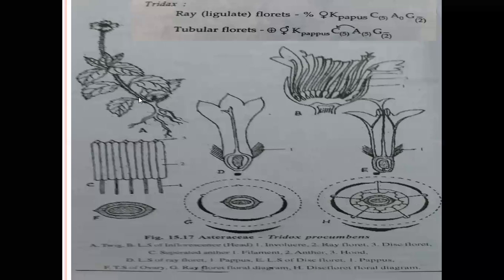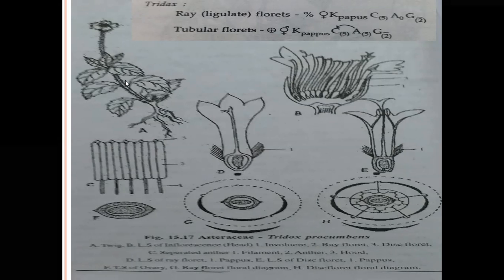A hairy surface is present on Tridax. The stems are herbaceous, angular or whorled, mainly with dichasial branching. Dichasial branching means two branches develop from each node, as in Tridax. Some plants show latex, for example Taraxacum plants produce latex.